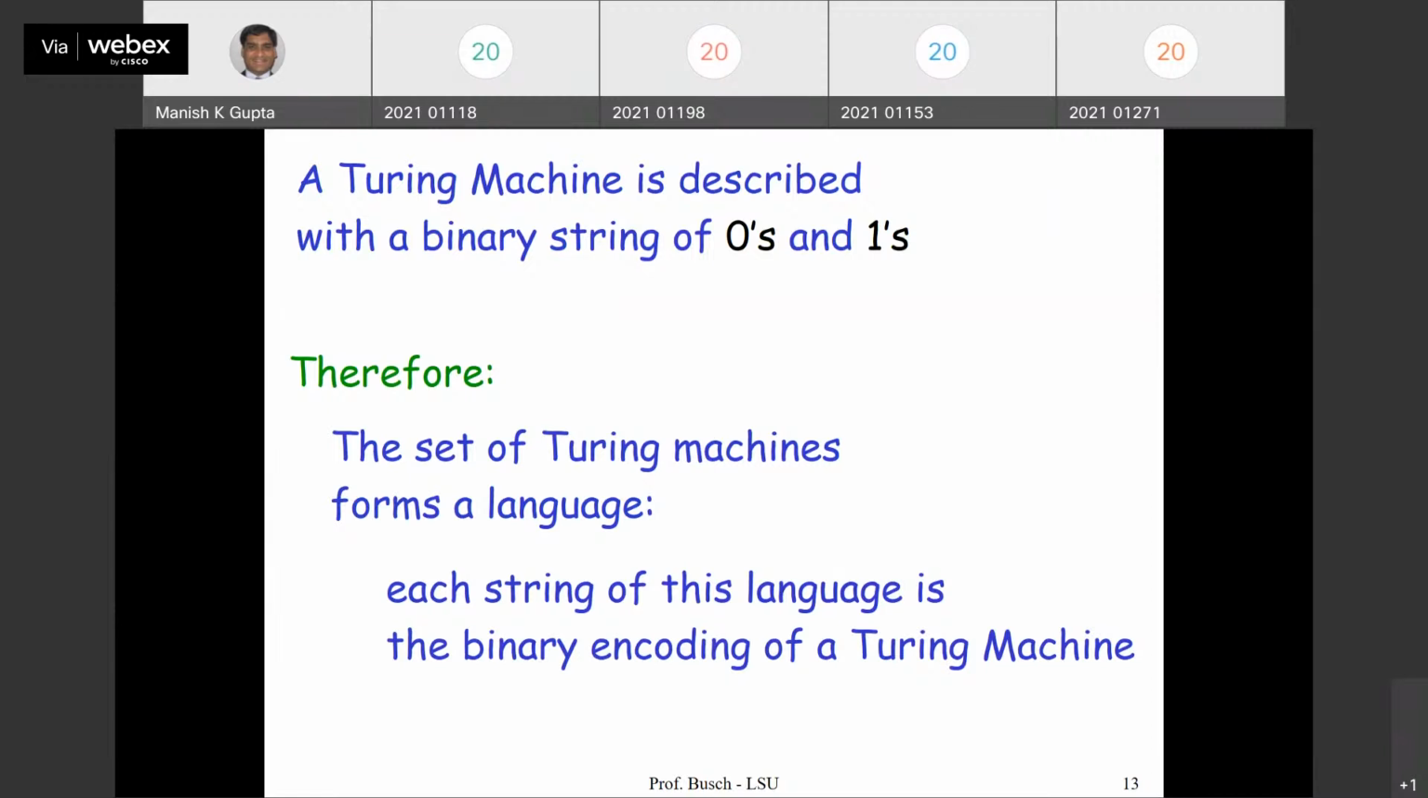Right? So basically, the idea is that a Turing machine is described with a binary string of 0 and 1. Given a Turing machine, I can describe it with a string of 0 and 1. Each Turing machine corresponds to a binary string of 0 and 1. Therefore, the set of Turing machines forms a language. Each string of this language is the binary encoding of a Turing machine, because each Turing machine can be mapped into a binary string. And the collection of binary strings is nothing but a language. So basically, the collection of Turing machines forms a language.